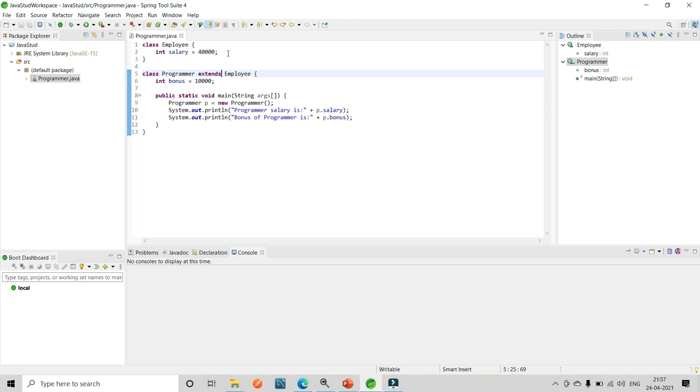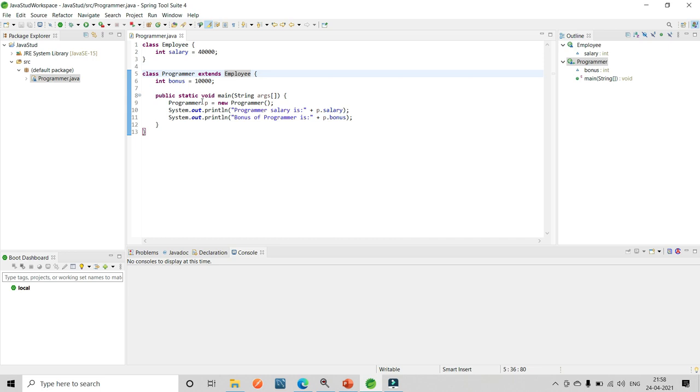This is the example of inheritance. This class is the Employee class, which has only one variable, salary, whose value is 40,000. The second class is the Programmer class, which has only one variable, bonus, whose value is 10,000. In Java, we can achieve inheritance by using the extends keyword. After extends, I am using Employee.